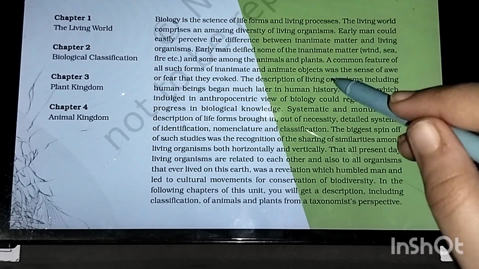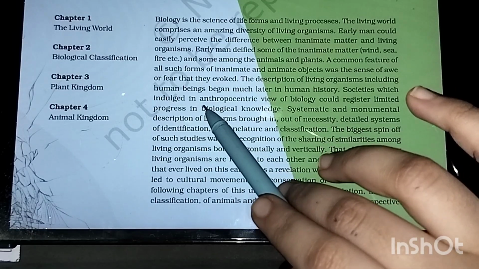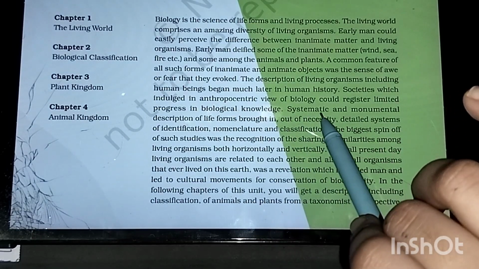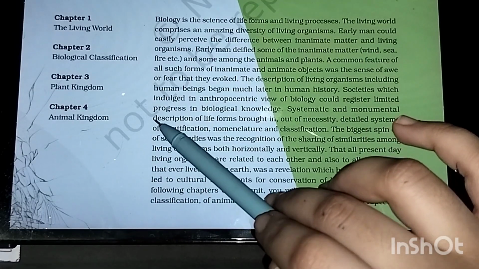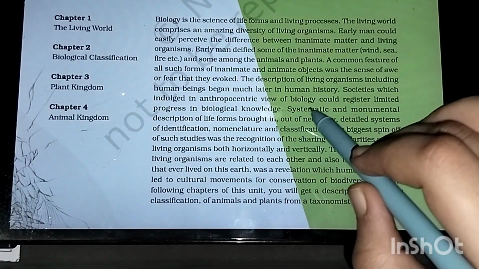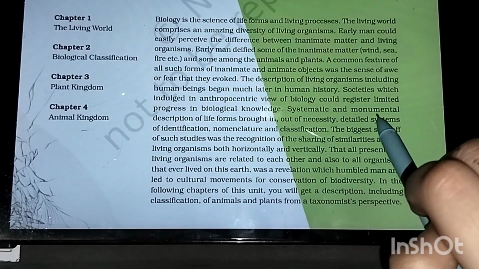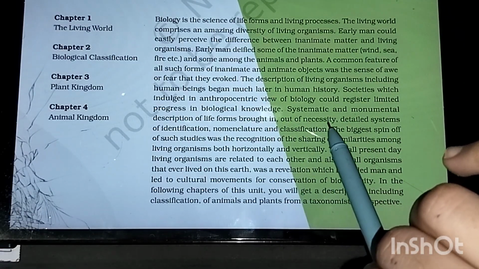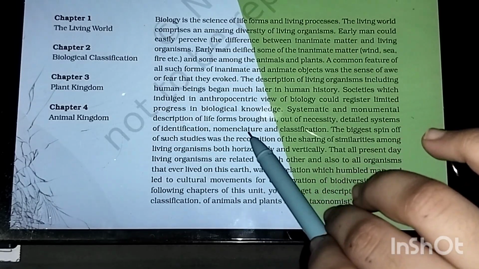Societies which indulged in an anthropocentric view of biology would register limited progress in biological knowledge. Systematic and monumental description of life forms brought in, out of necessity, detailed systems of identification and nomenclature.